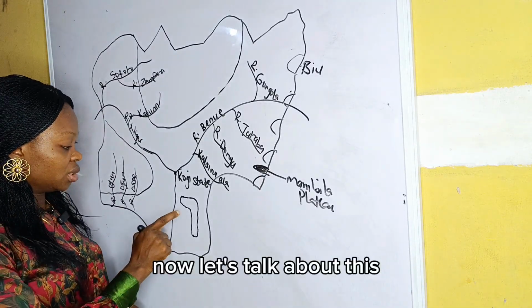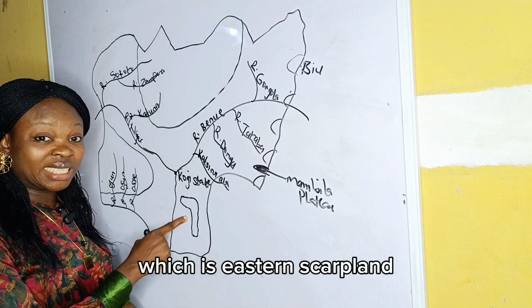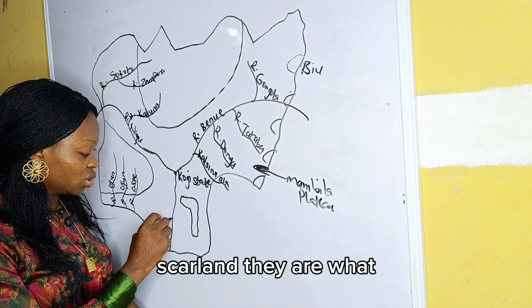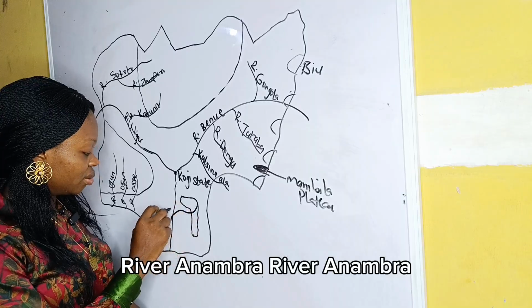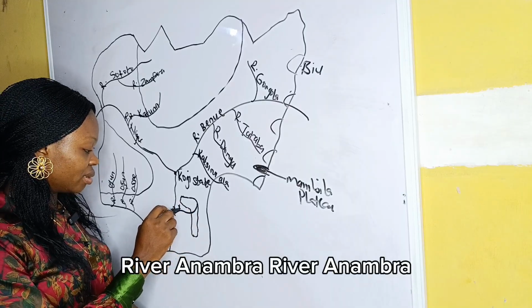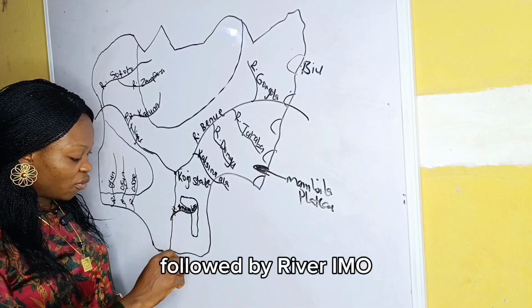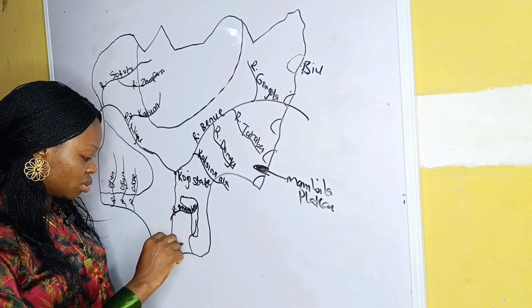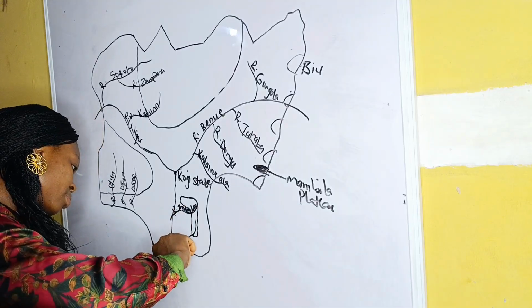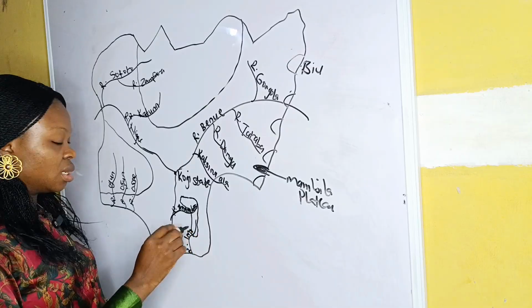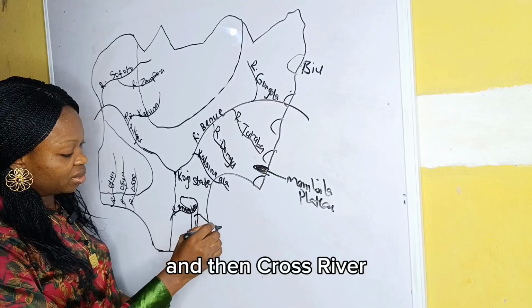Now let's talk about Eastern Scrapland. The rivers that get their source from this Eastern Scrapland are River Anambra, followed by River Imo, and then Cross River.